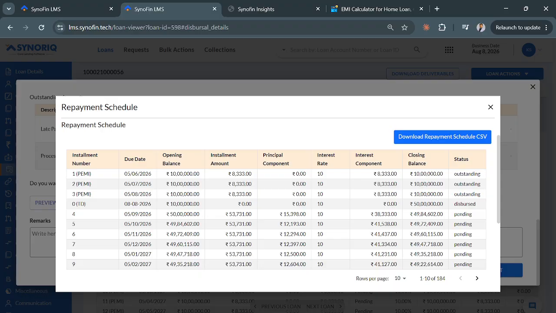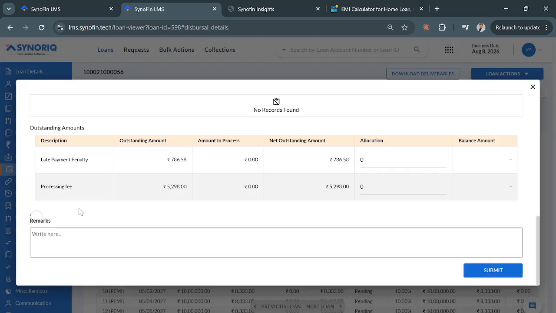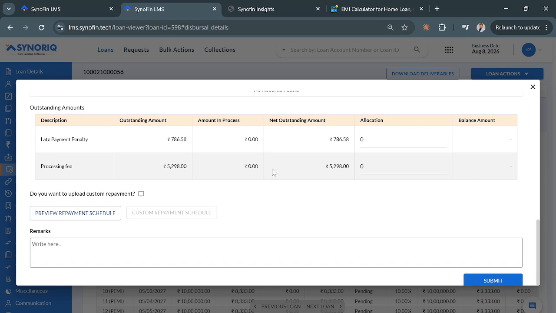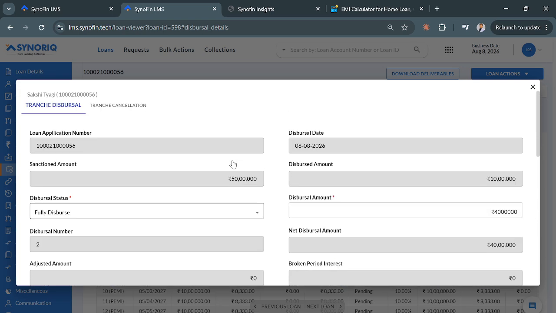There is no separate entry. Because there is no separate entry, this installment would be of only 27 days, because this is from 8th to 5th, right? So interest is lesser in this case, so principal recovery is more, right? Because there is no separate entry of broken period here. Okay, so let's create this tranche.